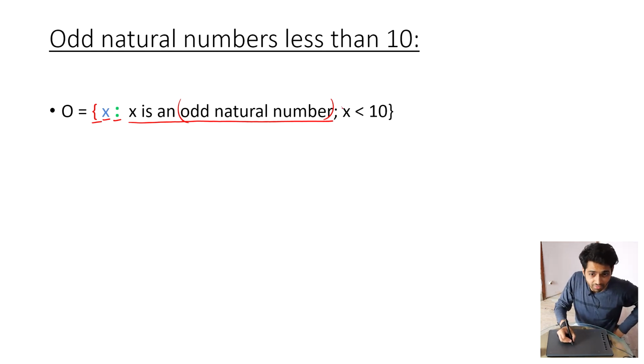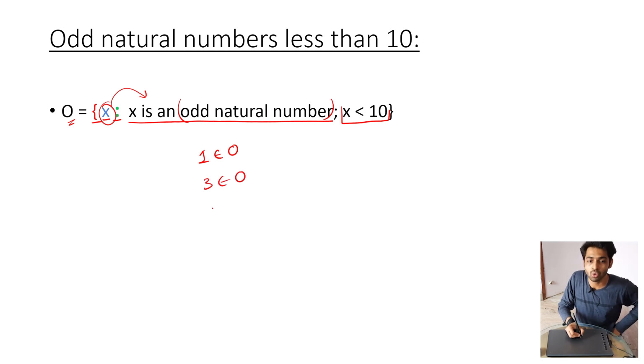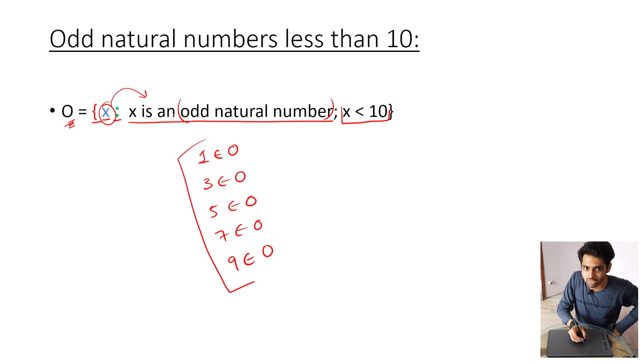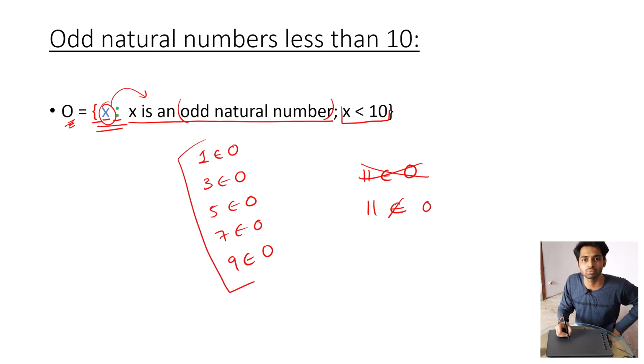But they have put a condition here. Can you see that x, which was the element in set O, is less than 10, which means that 1 will belong to O, 3 will also belong to O, so will 5, so will 7, and so will 9. So can you see all these belong to O. Here you don't have to list it. That's why this is how you write. But can you say 11 belongs to O? You cannot. You have to write that 11 does not belong to O.